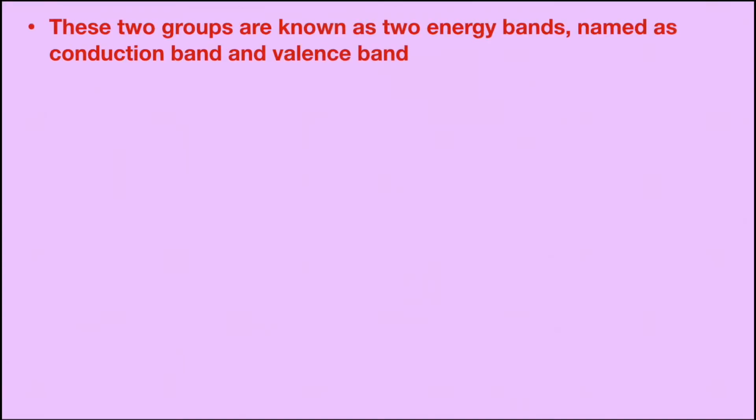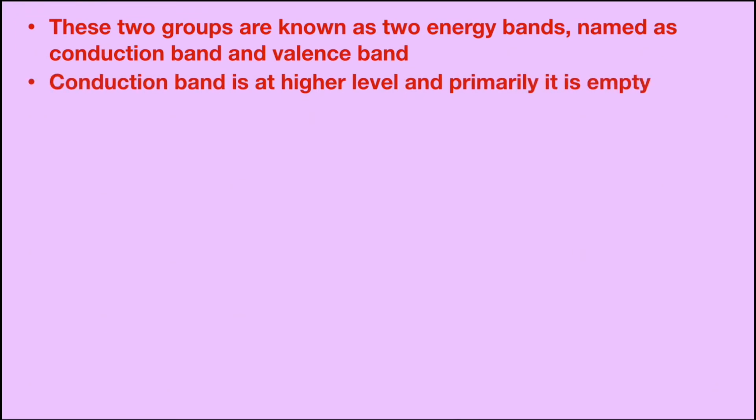So let us list about these energy bands. These two groups which we had seen just now are known as energy bands, and they are named as conduction band and valence band respectively. The conduction band is at higher energy level and primarily it is empty. It means when these bands are formed, the conduction band does not have even a single electron inside it.